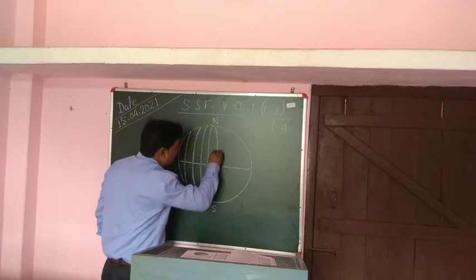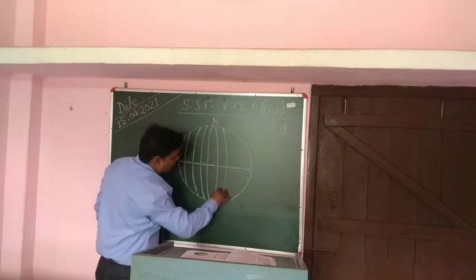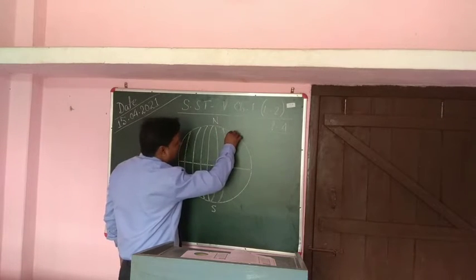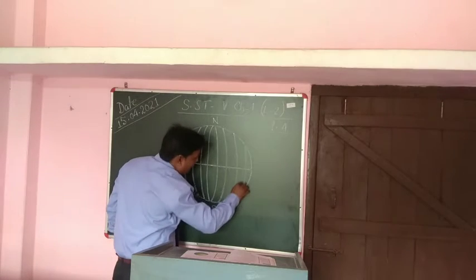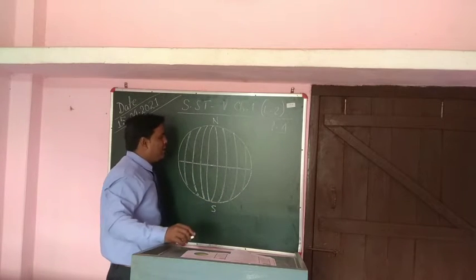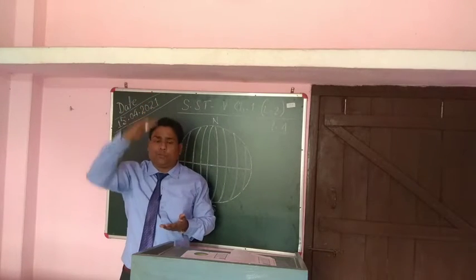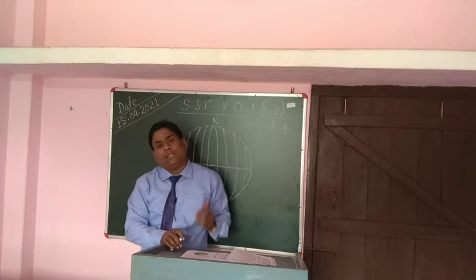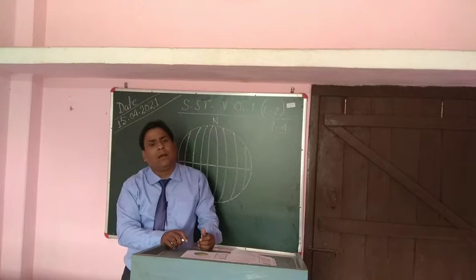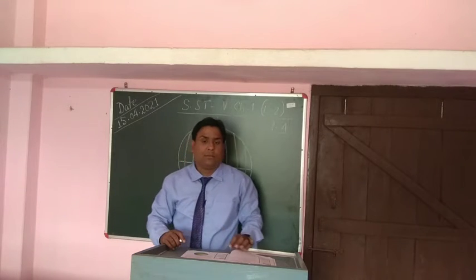I hope you are understanding it clearly. Look at the book. Give your attention to the video. Don't skip it. Try to understand it very clearly. These lines, which are coming from top to bottom, are known as lines of longitude, right?